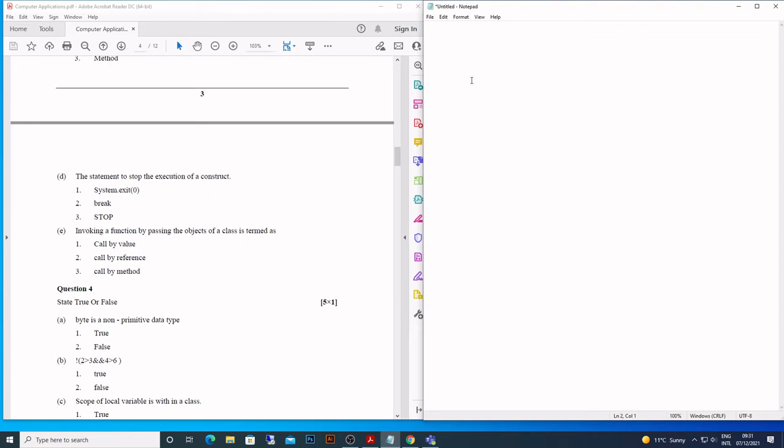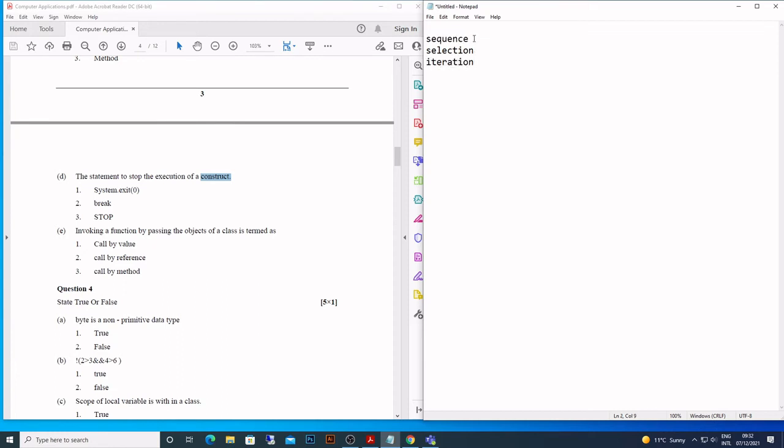Now these 3 things are here: system.exit, break and stop. They have used a broad term, construct. There are 3 types of construct: sequence, selection, and iteration.